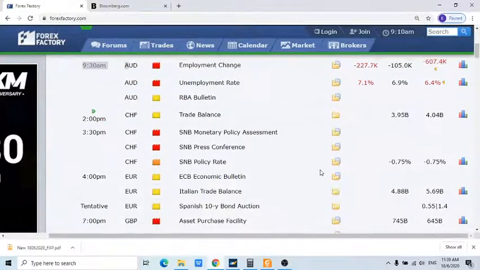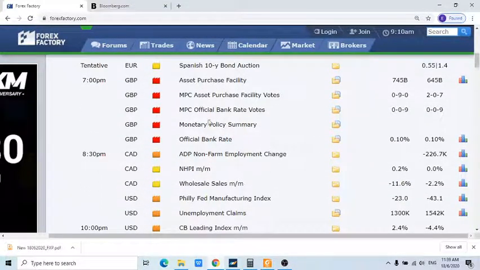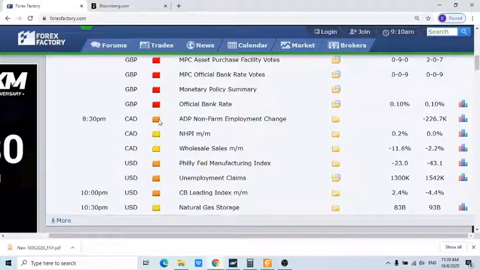So in terms of after the 7 p.m. event from the UK, at 8:30 p.m., if you are trading the Canadian dollar, the ADP non-farm employment change numbers, markets are expecting the numbers to show 226,000 jobs being lost for the month of May.